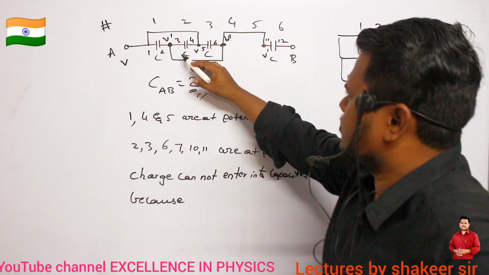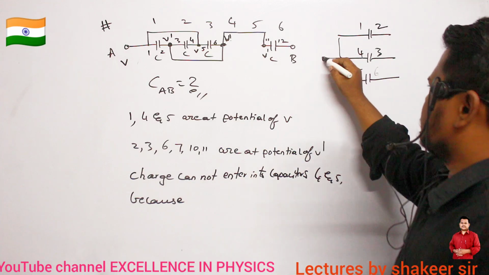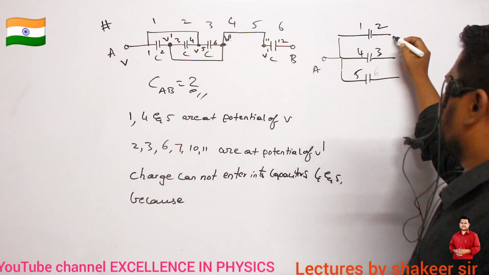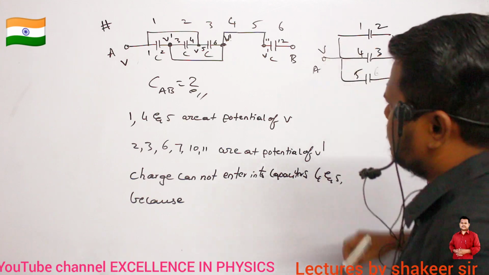Plate number 3, that's all. Similarly, plate number 6. This is plate number 6. So this is potential A, and all these are present at the same potential of V dash. For example, if this potential is V.